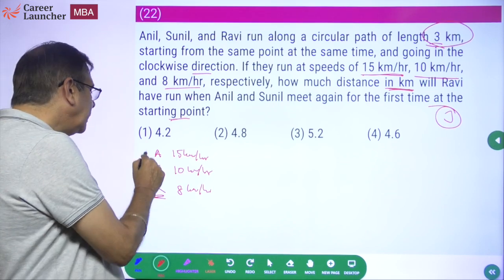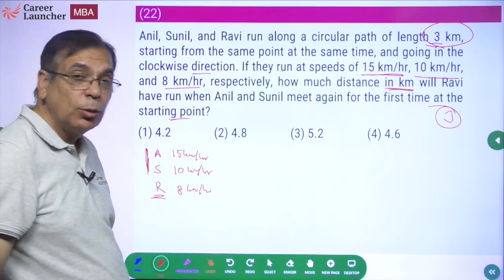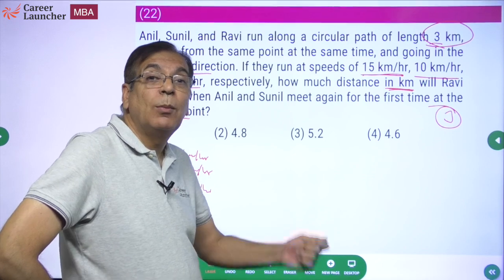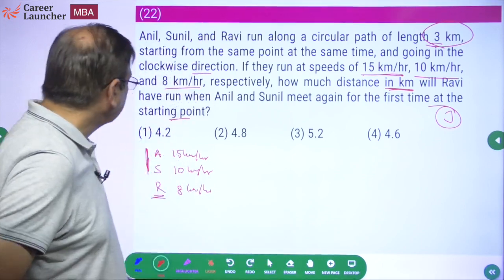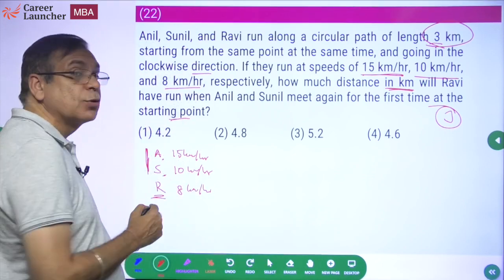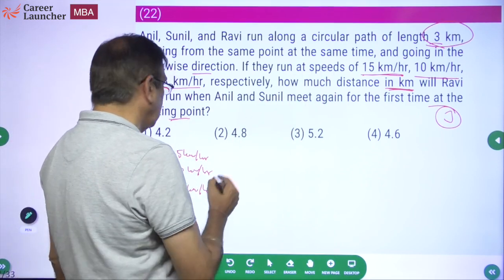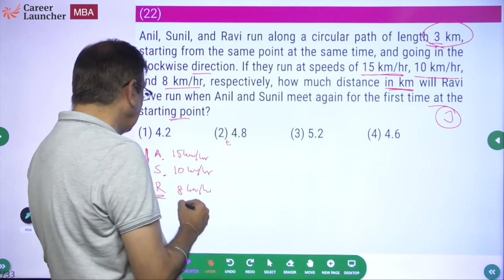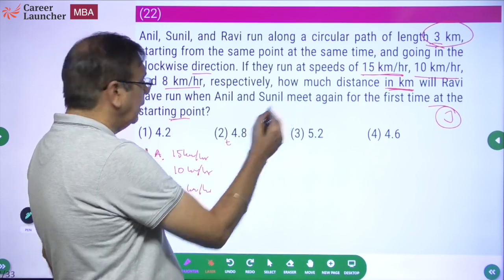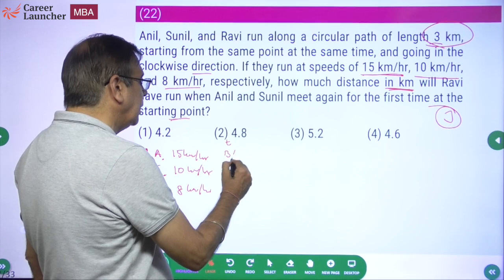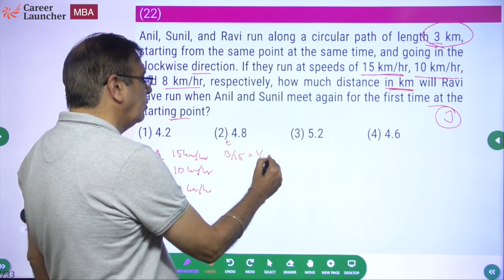When Anil and Sunil meet again for the first time, what is the condition for them to meet at the starting point? LCM of time. Okay. LCM of time taken by Anil and Sunil individually to complete one round. So that one round is 3 kilometers. So time taken for Anil to complete one round will be 3 kilometers at 15 kilometers per hour will be 3 by 15, which is 1 by 5 of an hour.